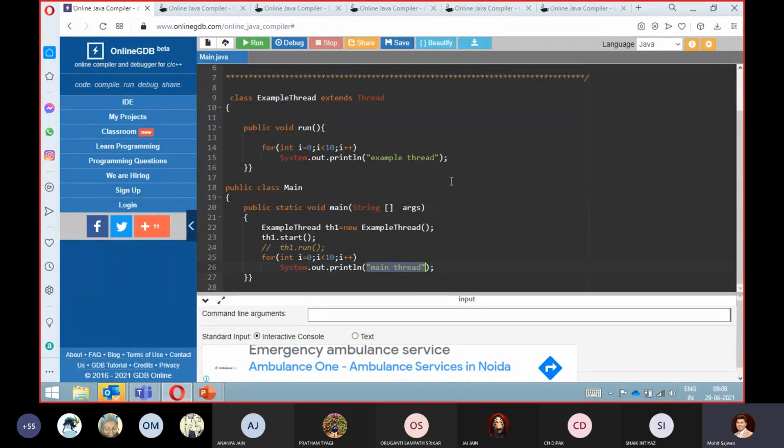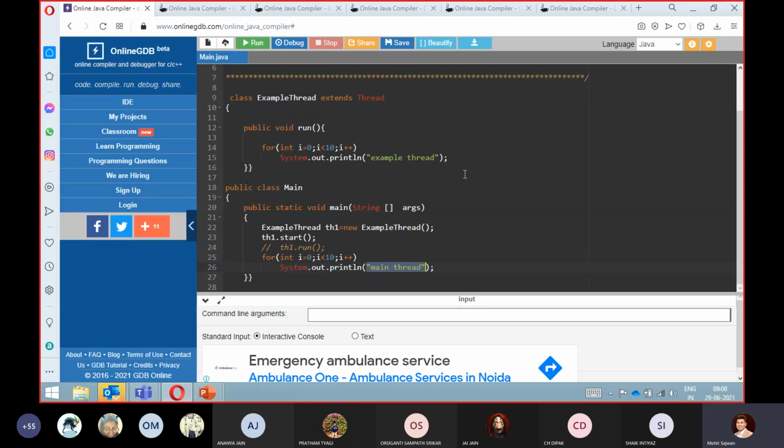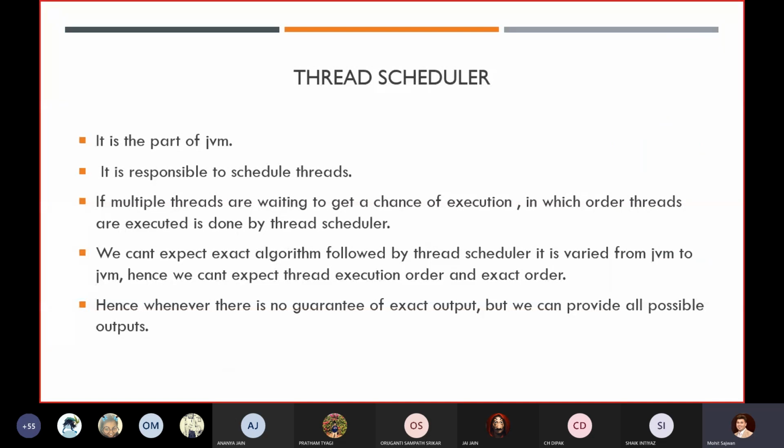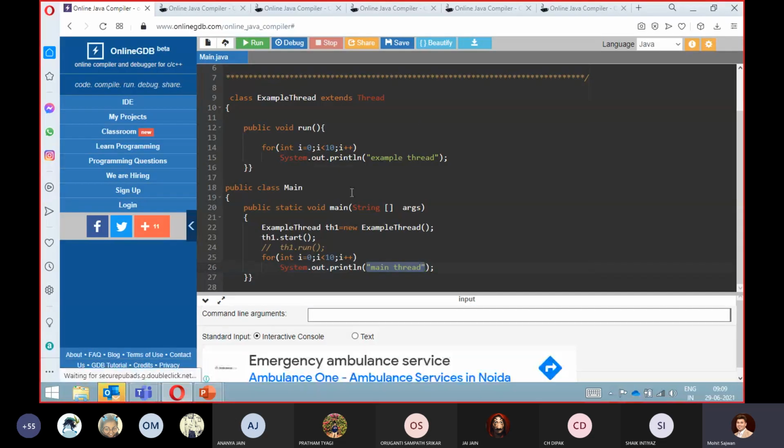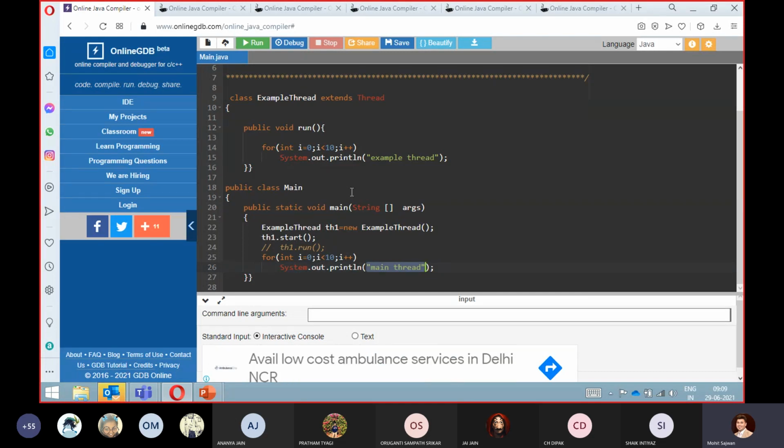So here we cannot comment on that. Why can we not comment on that? Because it is the role of our thread scheduler, how it is basically executing our code. The thread scheduler will schedule which thread will execute and so on.